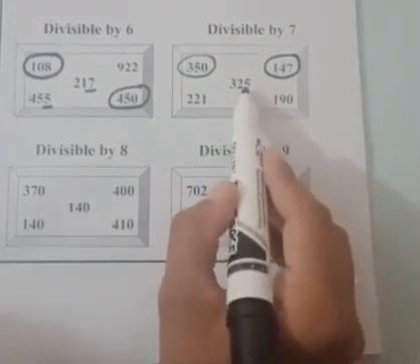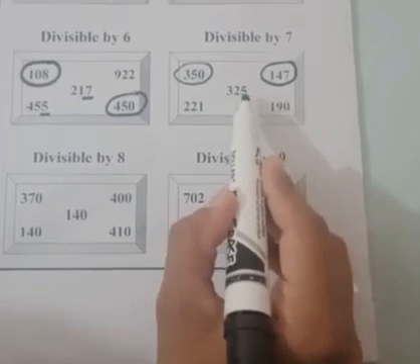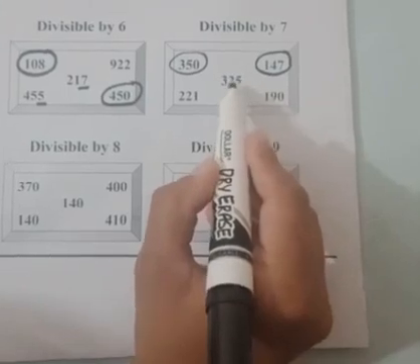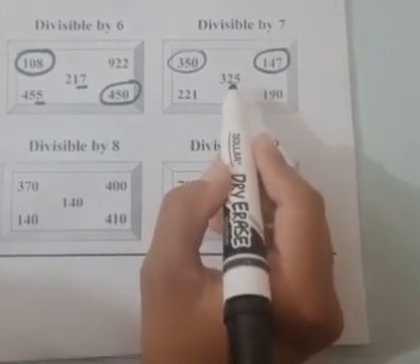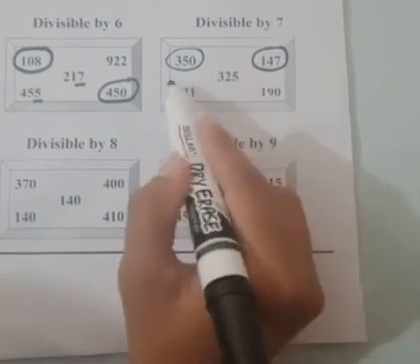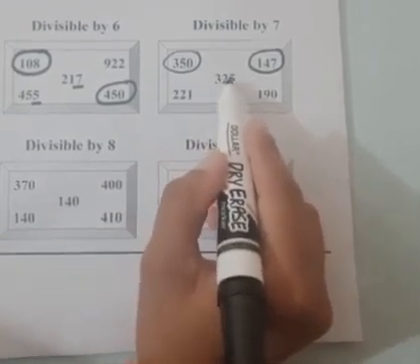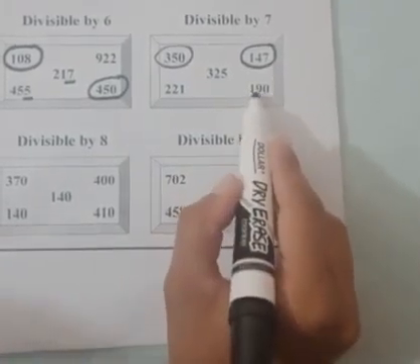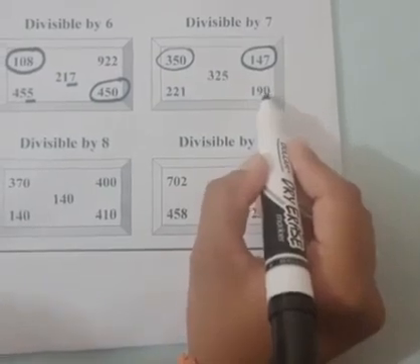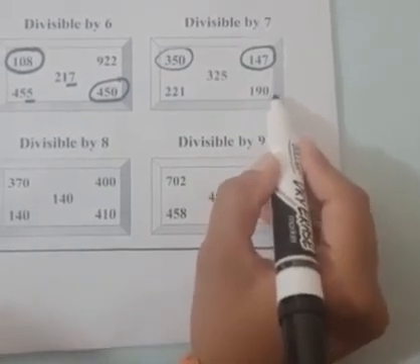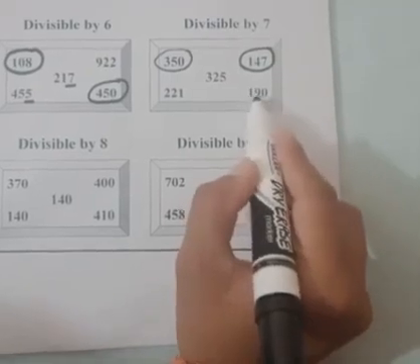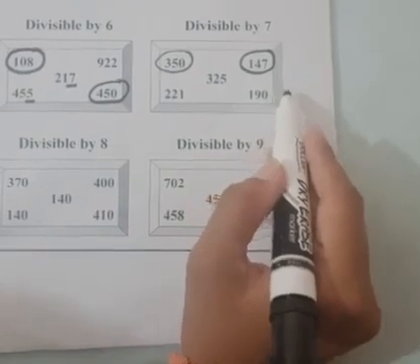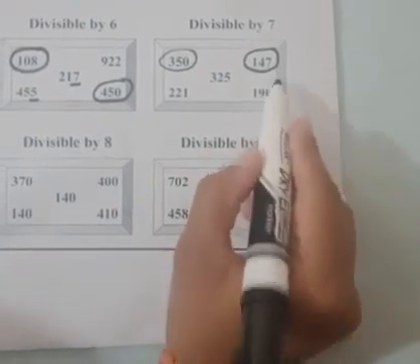Here we have 325. The last digit is 5. When we multiply 5 by 2, the answer is 10. And when we subtract 32 from 10, the answer will be 22. So this number is not divisible by 7 because the answer is not a multiple of 7. Here we have 190. Last digit is 0. When we multiply 0 by 2, the answer will remain the same, 0. And when we subtract 19 from 0, the answer will be 19, which is not 0 and not a multiple of 7. So this is not divisible by 7.